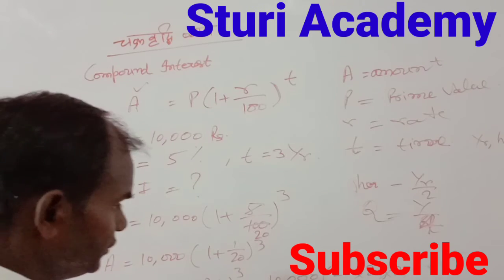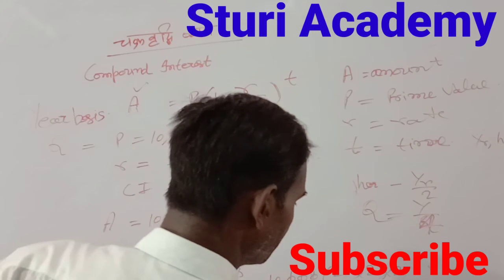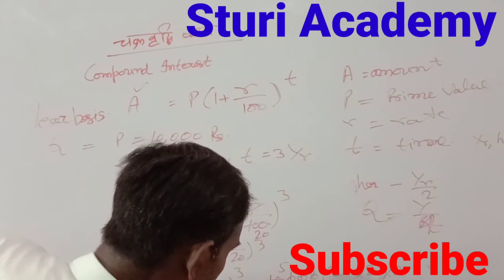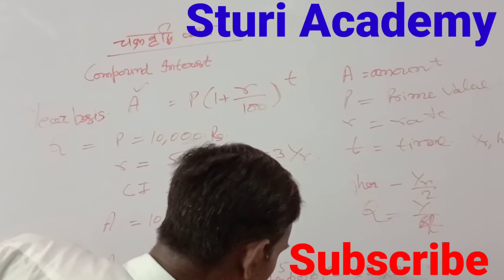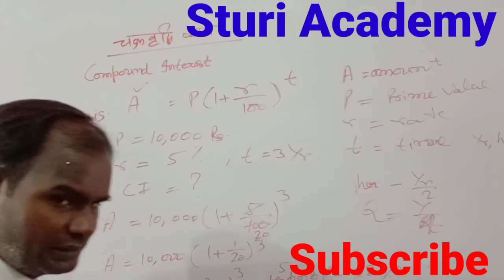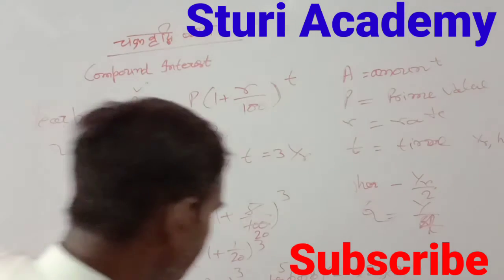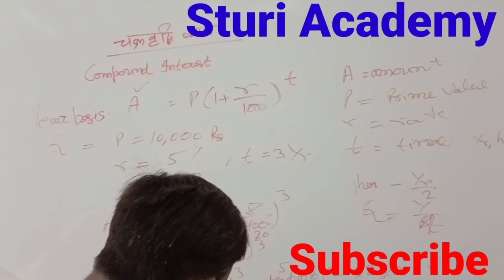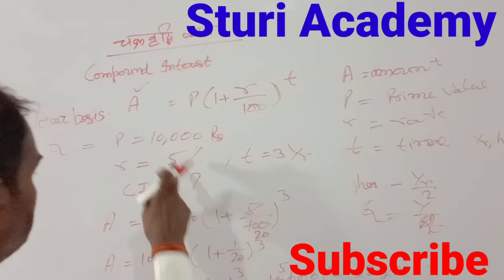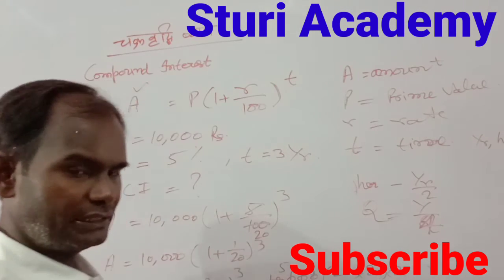Now simplifying, it becomes 5 into 21 into 21 into 21 upon 4. You just calculate it, and this becomes your A. Now what is compound interest? Compound interest is equal to A minus P. A becomes this value, and P is 10,000. Then your answer will come out. Just calculate it and comment to us.